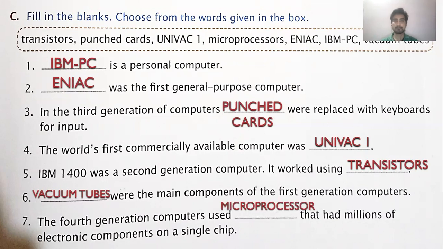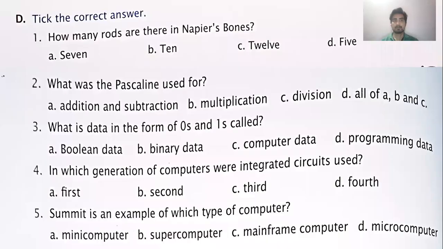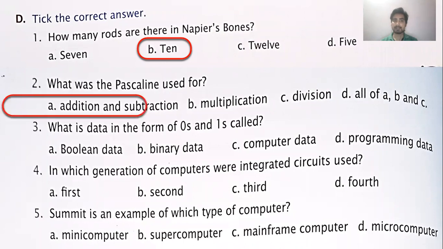So now let's move to the next exercise. Tick the correct answer. How many rods are there in Napier's bones? In Napier's bones, a total of 10 rods were there. Second, what was the Pascaline used for? The Pascaline was used for only doing addition and subtraction. It was not capable of doing multiplication and division.